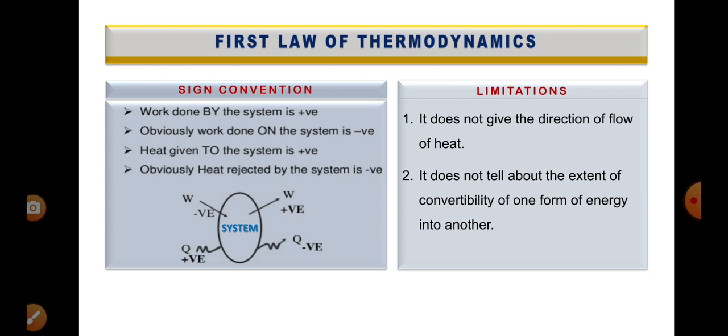Now, what are the limitations of this first law of thermodynamics? The first limitation: it does not give the direction of flow of heat. Number two: it does not tell about the extent of convertibility of one form of energy into another.